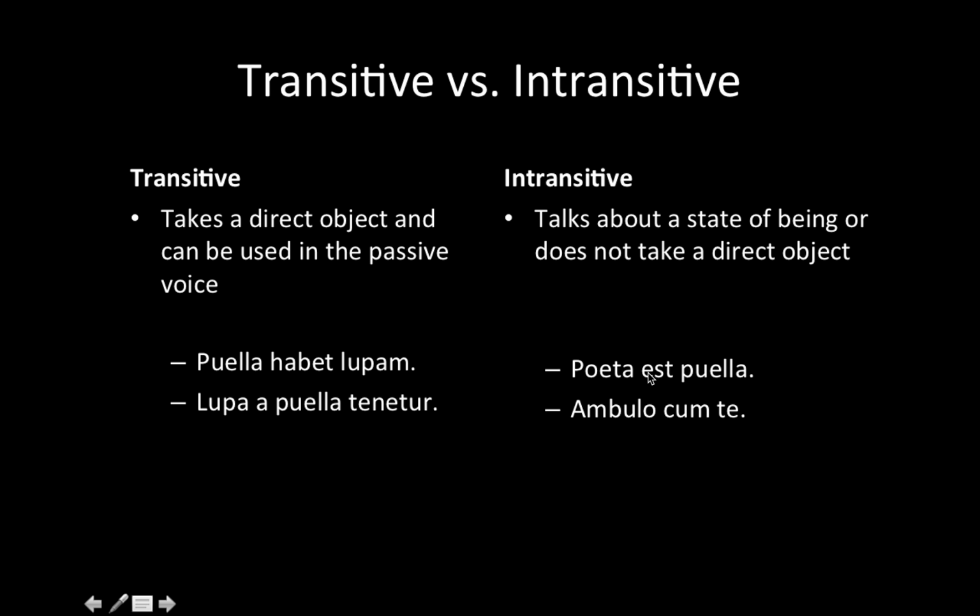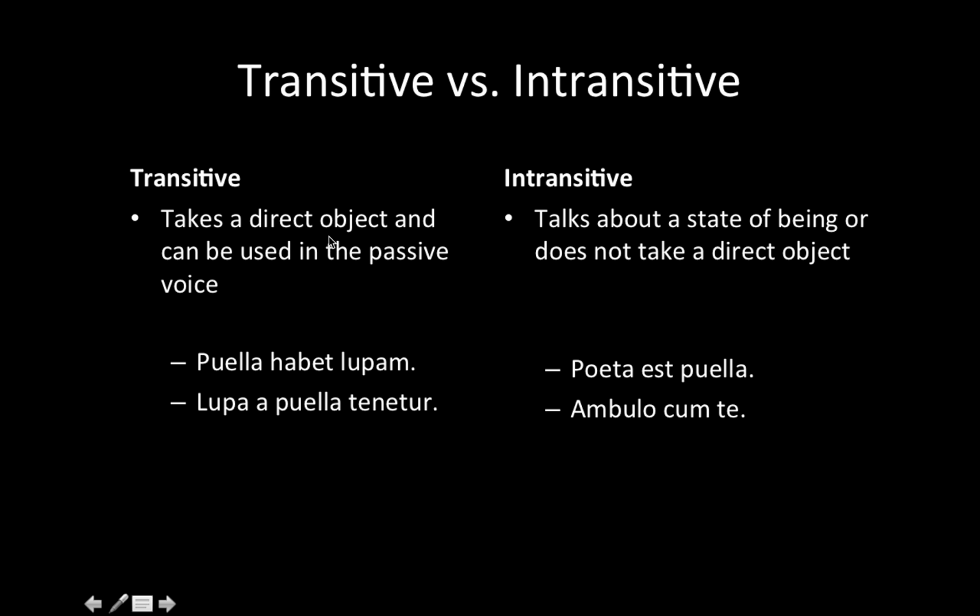The same can be said about the other irregular verb you learned, possum. It's going to be intransitive because it's talking about a state of being or something that you are able to do. It will not take a direct object, and it does not really have any movement from the verb to whatever it'd be moving to. Same with ambulo cum te, so "I walk with you." Ambulo is not going to take an accusative. It is not taking a direct object, and it's really talking again about a state of being. I am currently walking, and I'm currently walking with you.